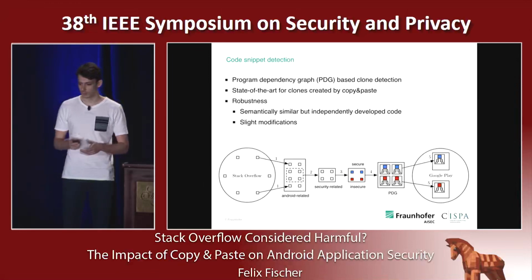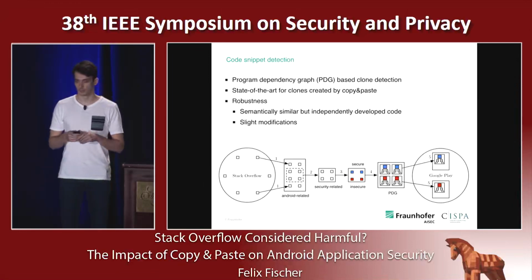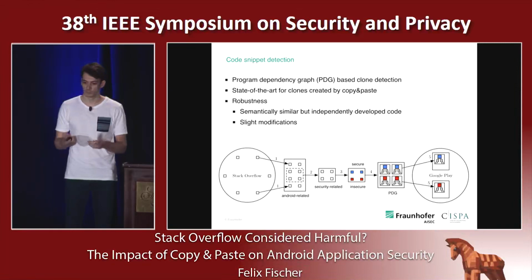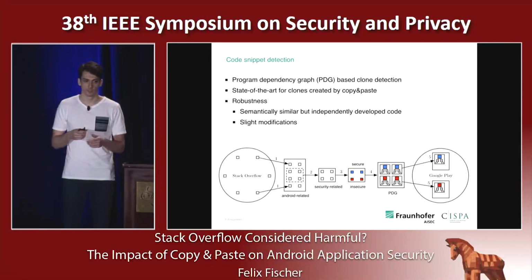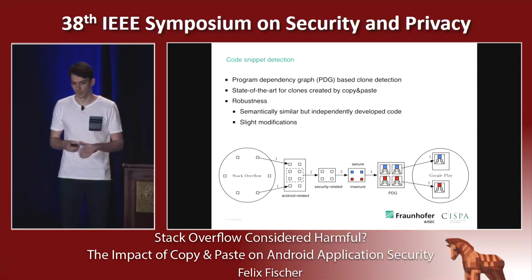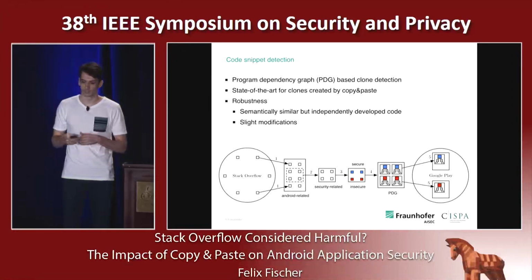In the last step, we want to detect the code snippets in Android applications. For this, we use the PDG-based clone detection, which is state-of-the-art for detecting clones created by Copy&Paste. And it has certain robustness features that were useful for our use case. For example, it is robust against semantically similar but independently developed code and against slight modification that can occur when integrating the code snippet.